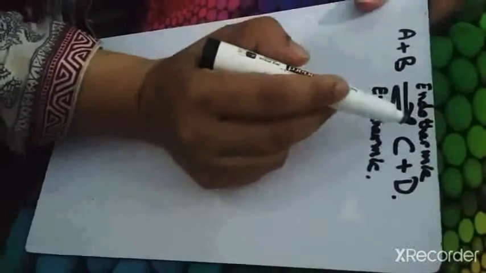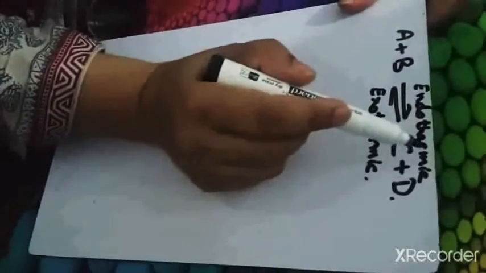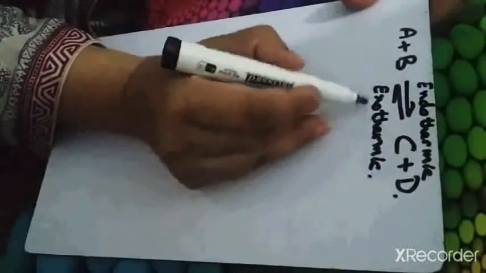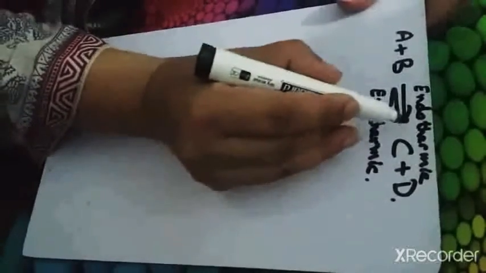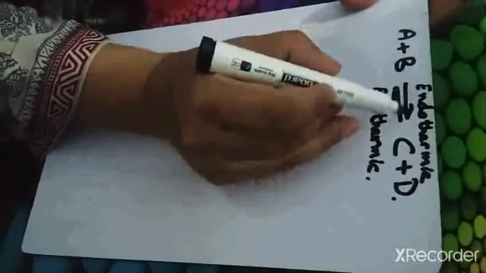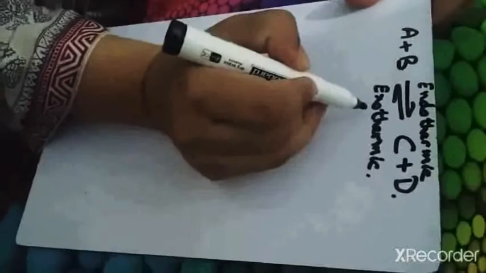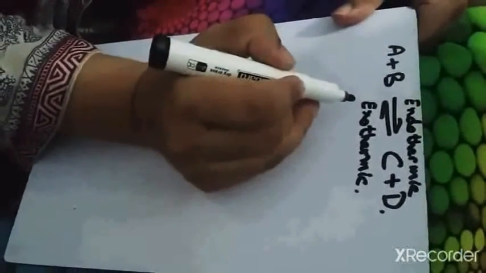Why? If you increase the temperature, endothermic reaction will be favored because heat is absorbed. Obviously, if already it is releasing the heat, then it does not require the heat. Exothermic reaction does not require the heat, right? So which reaction will require heat? That is endothermic reaction will require heat, so forward reaction will take place. Whereas if you decrease the temperature, the exothermic reaction will be favored and the backward reaction will take place, right?